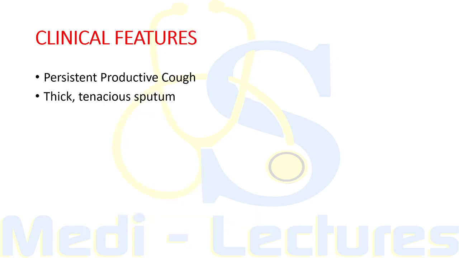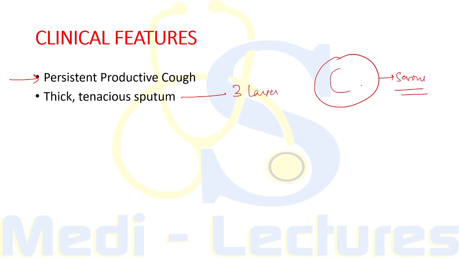Now, coming on to the clinical features, the patient usually presents with a persistent productive cough with thick tenacious sputum. The sputum is typically triple layered, with the outermost layer of serous fluid, then the second layer is mucoid, and the innermost is the purulent layer.